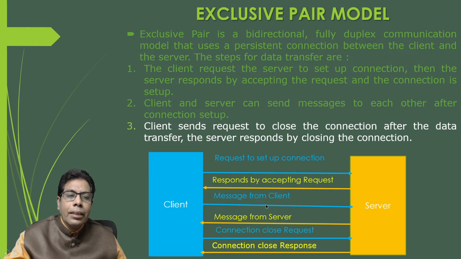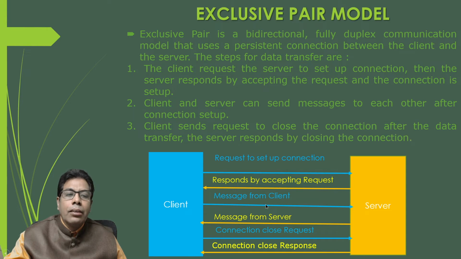Then next, when the client sends a request to close the connection, the server will respond by closing the connection. You can see here, this is a connection close request from the client, and the server will close the connection with the response. So this is how the client and server will form an exclusive pair for the communication.